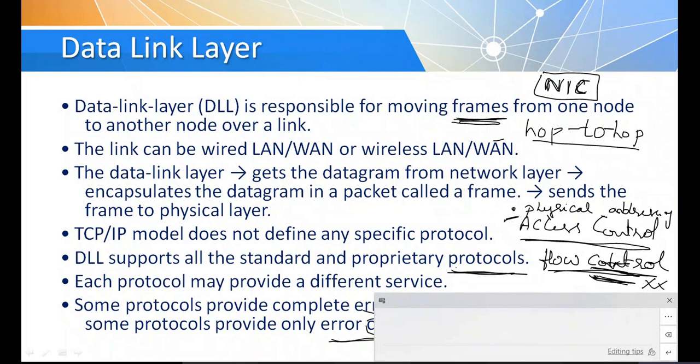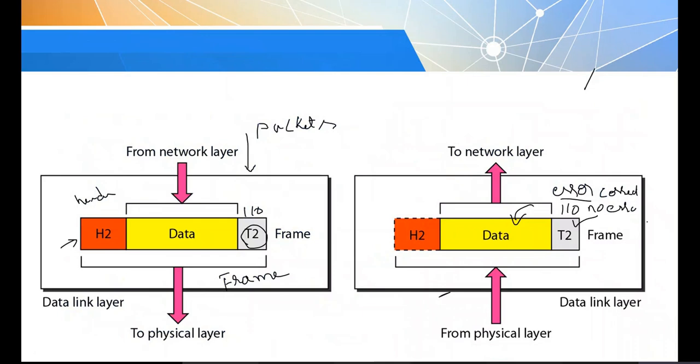On this network interface card, there is a number assigned or printed, and that address we call physical addressing. Let me explain this in detail later. Okay, this is hop-to-hop delivery.